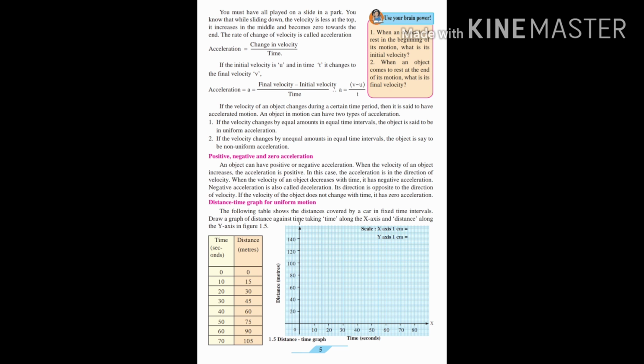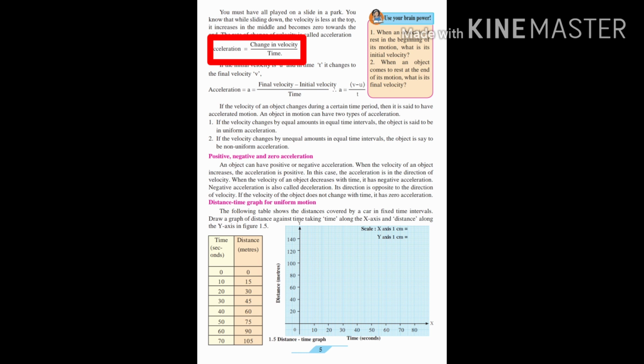So if you're starting, your velocity increases and it becomes maximum just before ending your slide, right? So it becomes the initial velocity at the top and the final velocity at the bottom. Initial velocity in this case is 0, and final velocity in this case is also 0 in the slide. So you have the velocity in between these 2 points, the initial and the final point. Acceleration is just the rate of change of velocity.